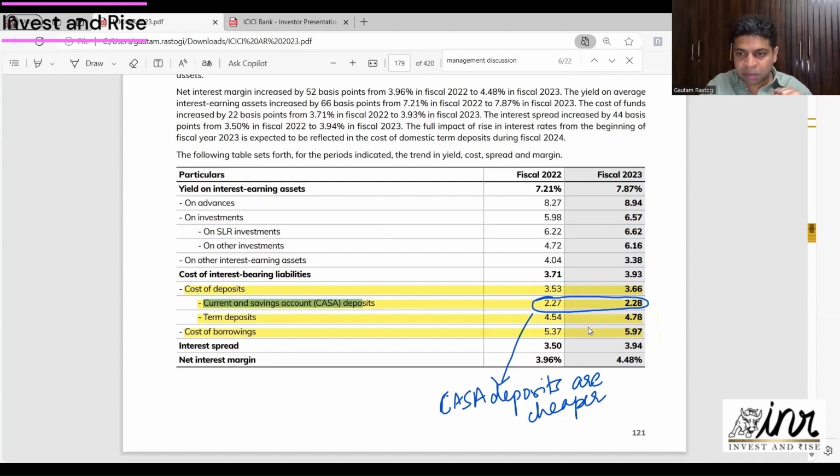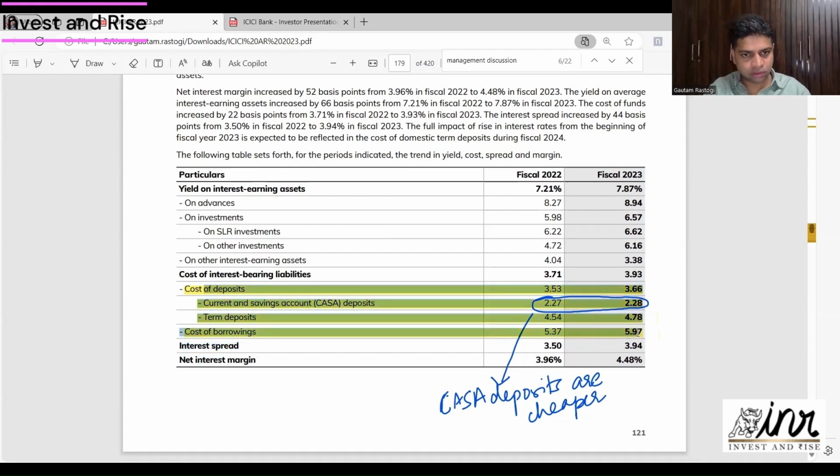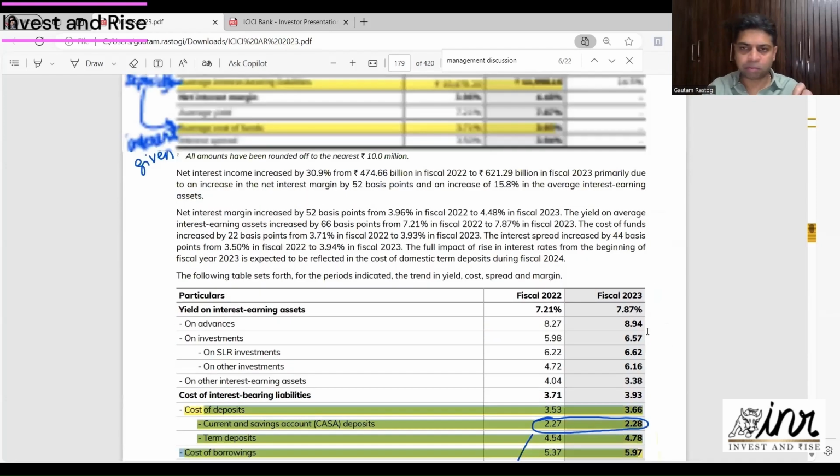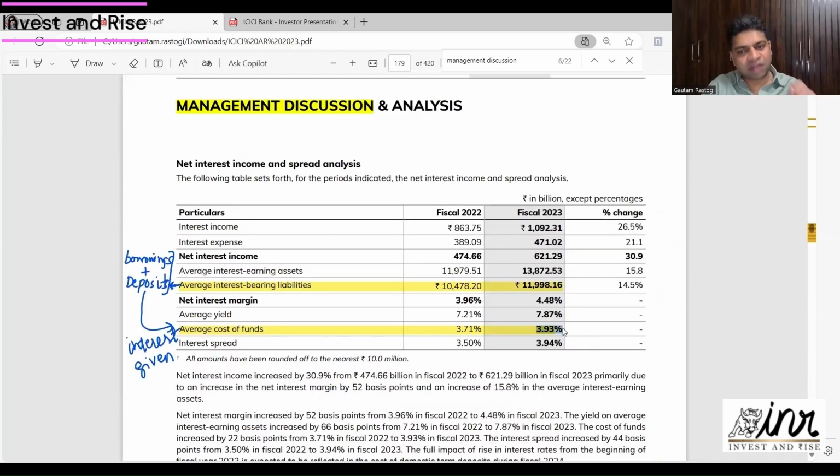Term deposit is higher, close to 5%, because for FDs you have to pay a little more interest, and then cost of borrowing is slightly higher. So overall cost of deposits and borrowings is close to 3.93 or 4%. In fact, for SBI, HDFC and Kotak, it's closer to this 4%, give or take a few percentage points, it's around this range.